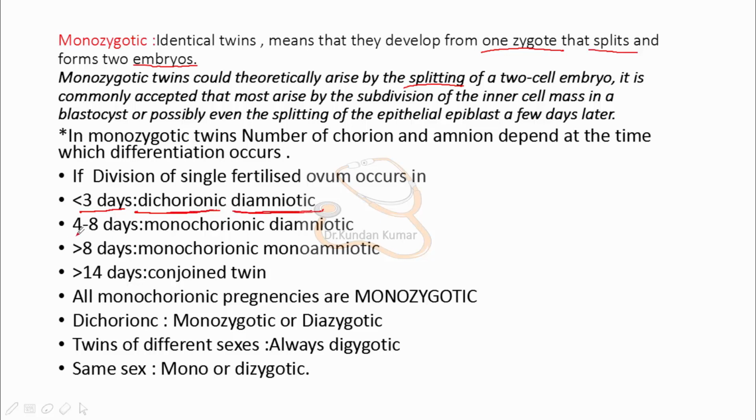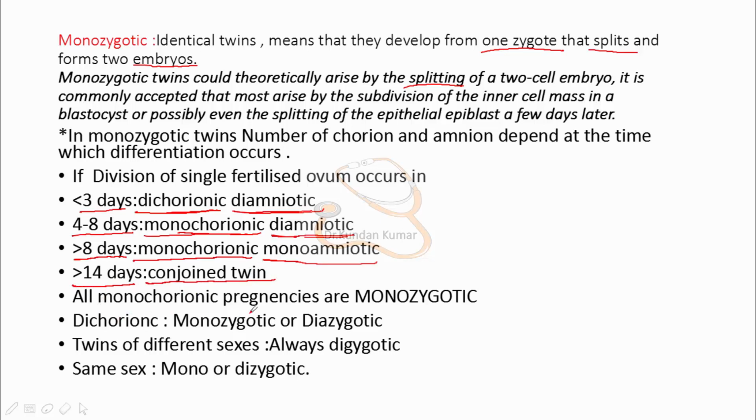If it occurs in around 4 to 8 days, it will form monochorionic, diamniotic, that means a single placenta and two amniotic cavities. If it occurs after 8 days, monochorionic, monoamniotic: a single placenta and a single amniotic cavity. And if it is after 14 days, it will be conjoined twins.